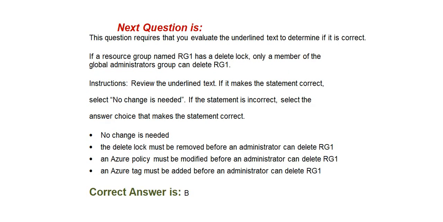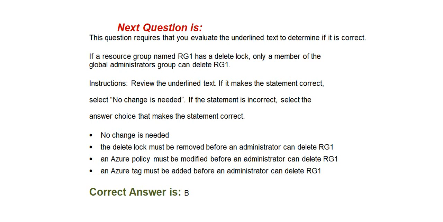Next question is this question requires that you evaluate the underlined text to determine if it is correct. If a resource group named RG1 has a delete lock, only a member of the global administrators group can delete RG1. Instructions: review the underlined text. If it makes the statement correct, select no changes needed, otherwise select other options. Option A, no changes needed.